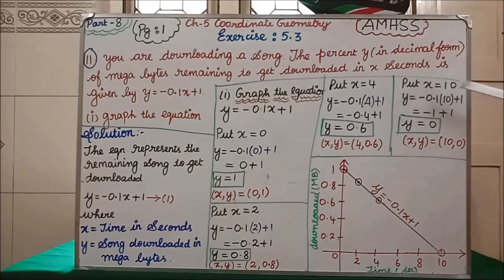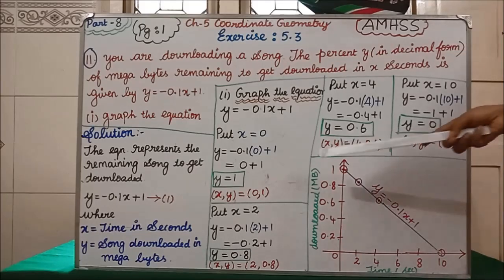Next put x equal to 10. So minus 0.1, in the place of x you put 10, plus 1. Minus 0.1 into 10, answer is minus 1. So minus 1 plus 1 is 0. When x is 10, the y value is 0. So x comma y is 10 comma 0. Clear? Now how many points have we got?